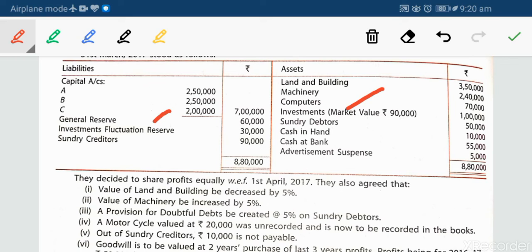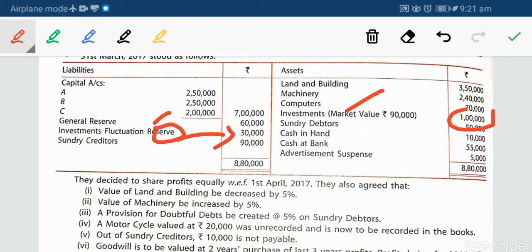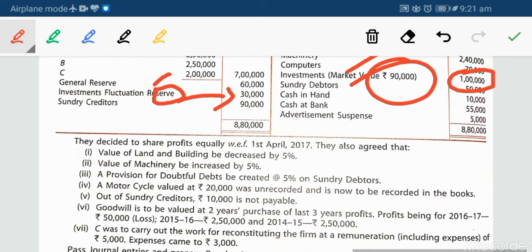So the IFR is being given as 30,000 rupees. Investments book value is 1 lakh rupees, and market value is 90,000 rupees. So the loss is only of 10,000 rupees, and we have already prepared for that with 30,000 rupees. So in that case the loss is not more than that reserve, that is IFR.